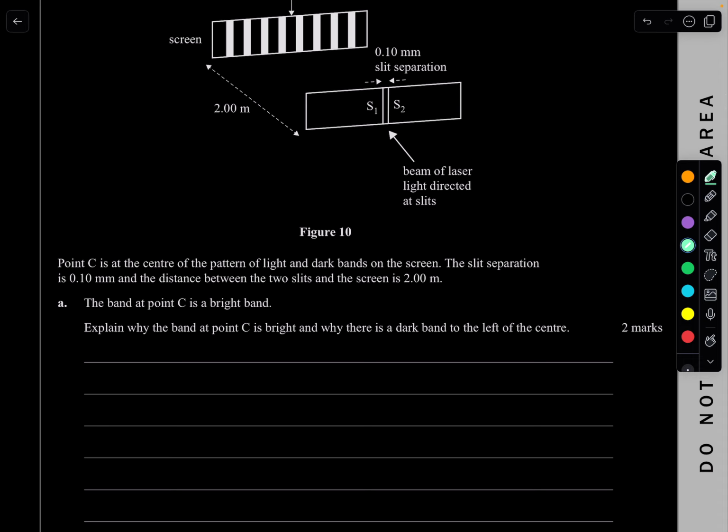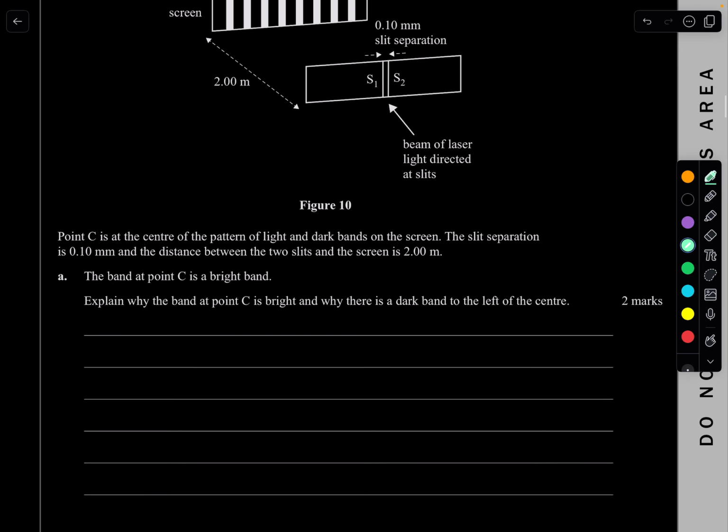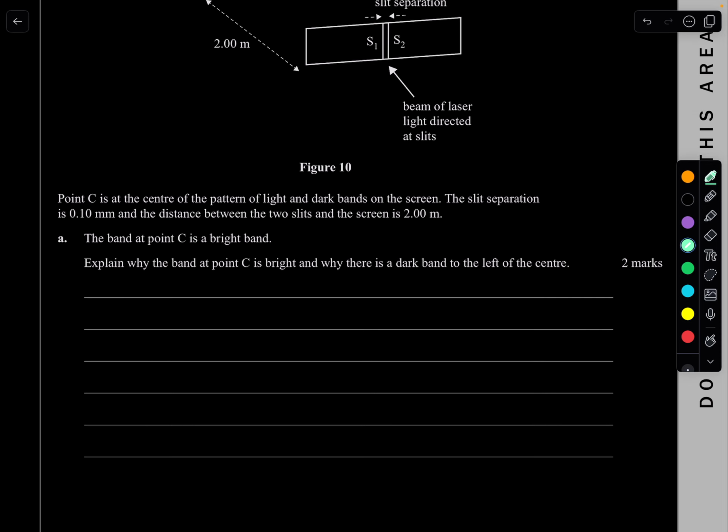Point Z is at the center of the pattern of the light and dark bands on the screen. The slit separation is 0.1 millimeters and the screen is at a distance of 2 meters. The band at C is a bright band. Explain why point C is bright and why there's a dark band to the left of the center. What a beautiful, easy question. To get basically full marks for this, you need to explain the path difference for each. At point C, of course it's bright, that means there's constructive interference.